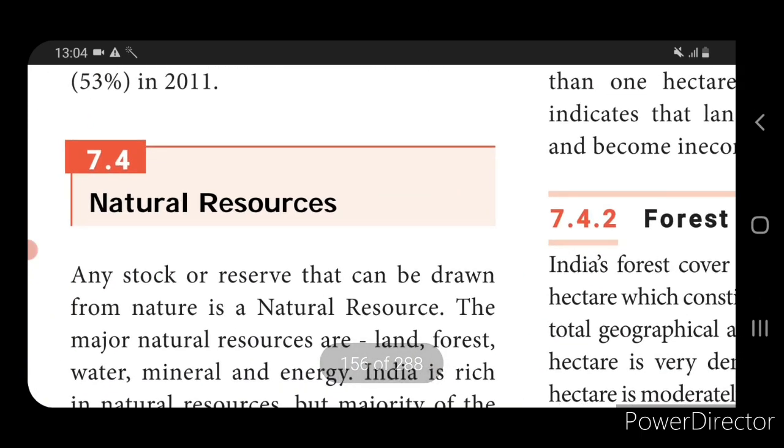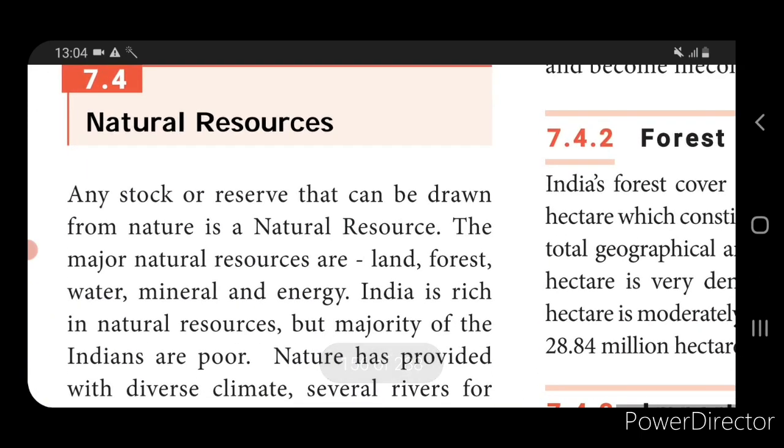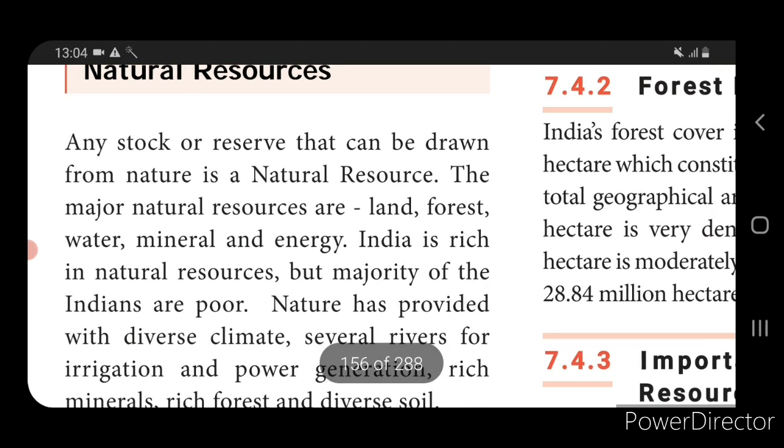So now we come to know about natural resources. Today we are going to see about natural resources. Natural resources means what? Any reserves or stock which is got from nature is called natural resources. That is, any stock or reserves which we get from nature is called natural resources.